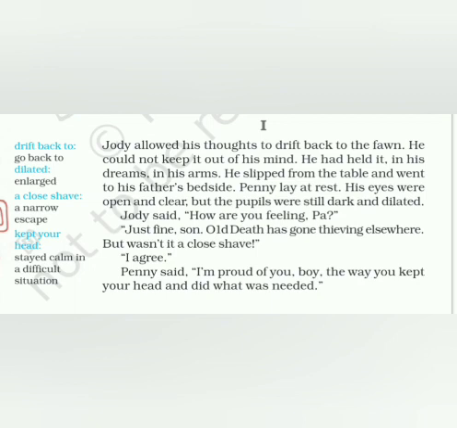Jody said, "How are you feeling, Pa?" "Just fine, son. Old Death has gone thieving elsewhere." "But wasn't it a close shave?"